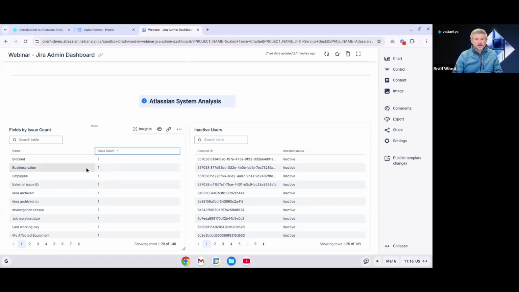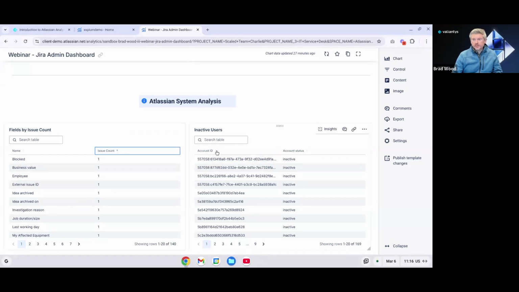But if I sort from the bottom, maybe we don't need some of these fields that only have a single issue that is currently using them. So you can make some informed decisions on those, and it can help you populate that list really quickly of the system and/or custom fields that are hardly being used.